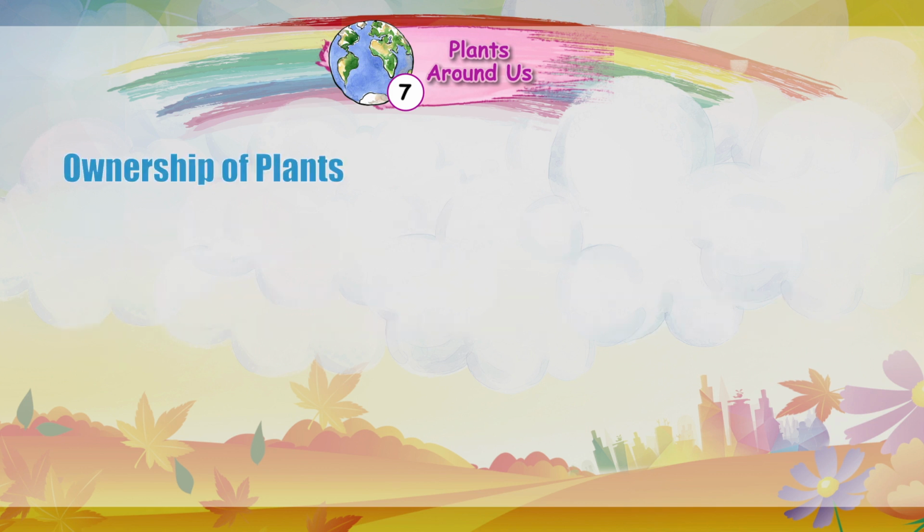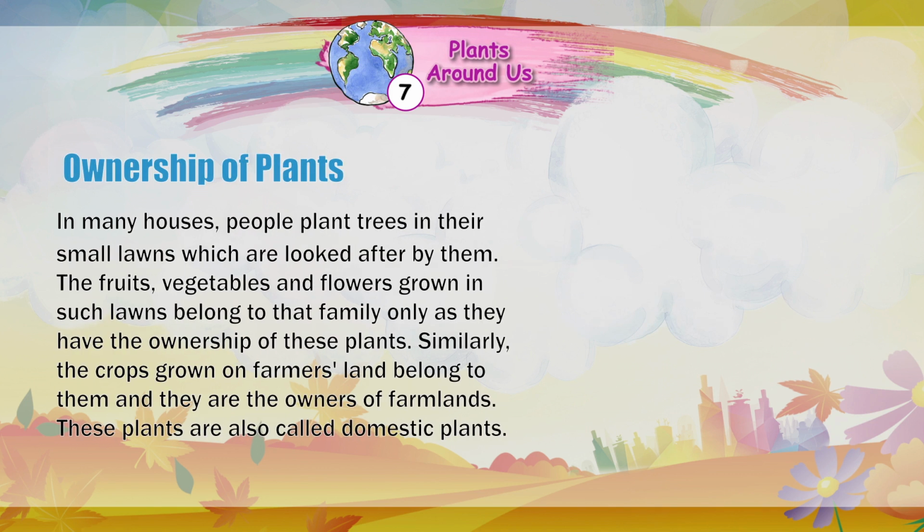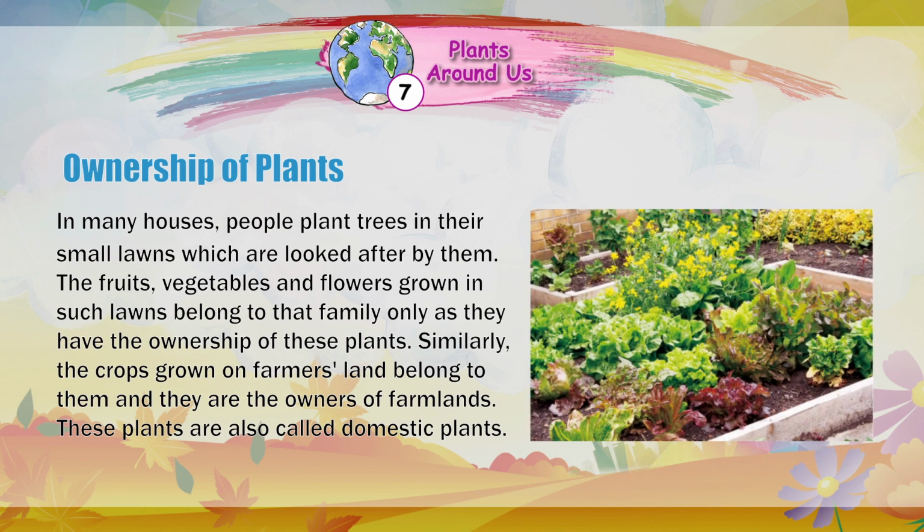Ownership of plants. In many houses, people plant trees in their small lawns, which are looked after by them. The fruits, vegetables, and flowers grown in such lawns belong to that family only, as they have the ownership of these plants. Similarly, the crops grown on farmers' land belong to them, and they are the owners of farmlands. These plants are also called domestic plants.